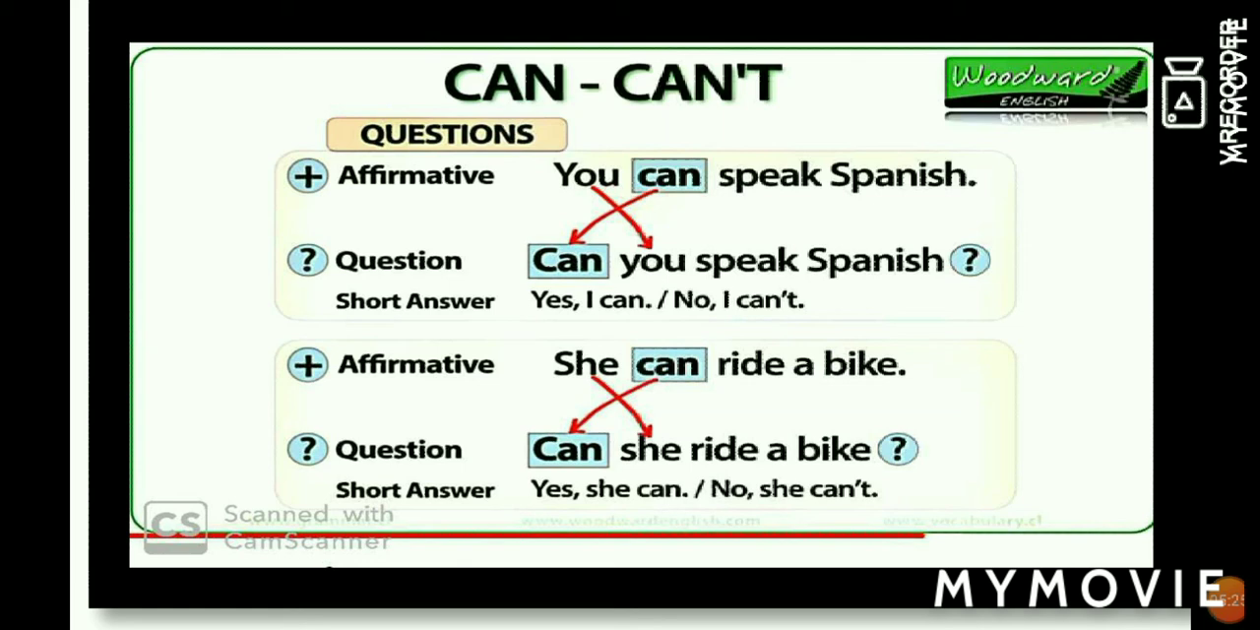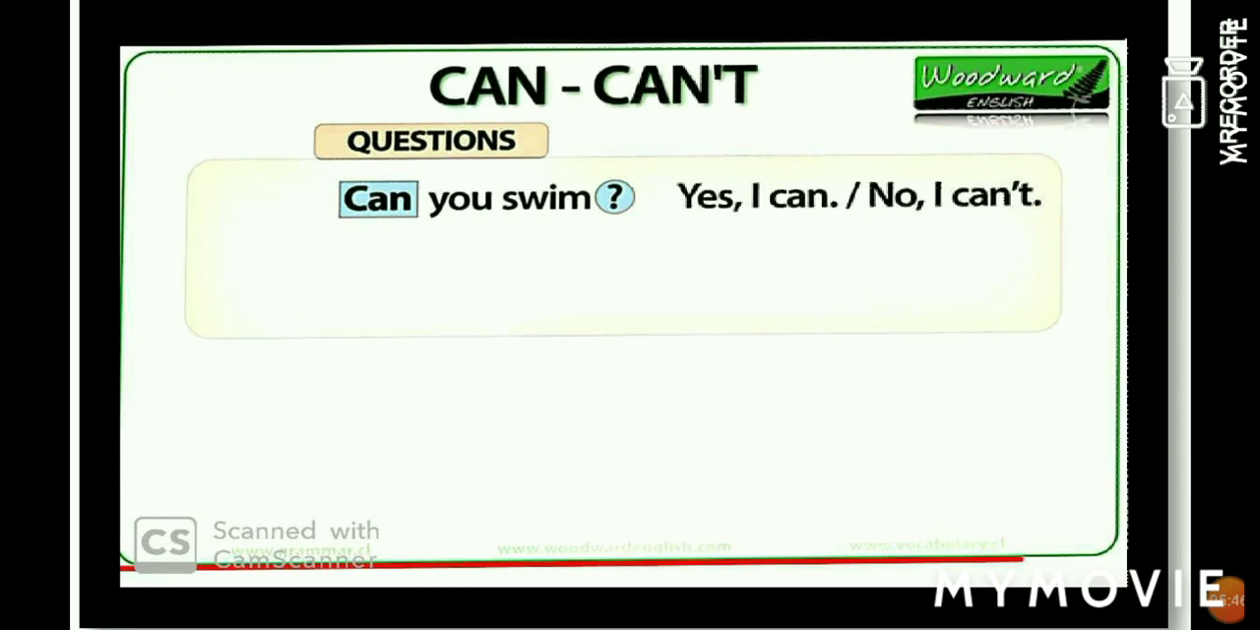One thing you have observed, like first we write can, then subject, then base form of verb. Can you speak Spanish? Can she ride a bike? Means before the subject we write can whenever we make question sentences using can. Can you swim? Yes, I can.